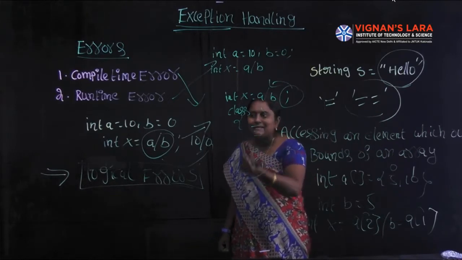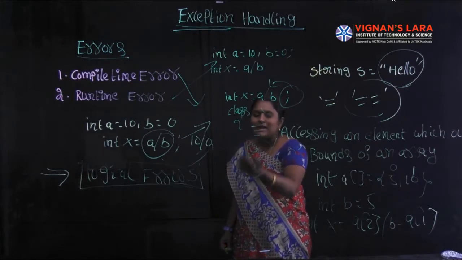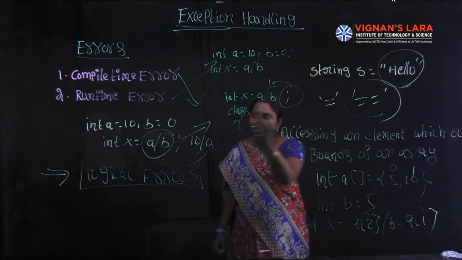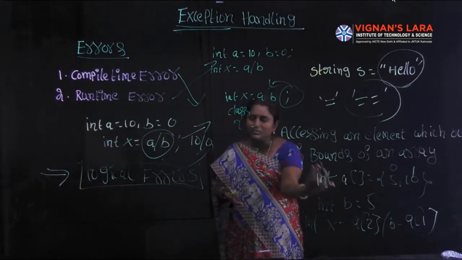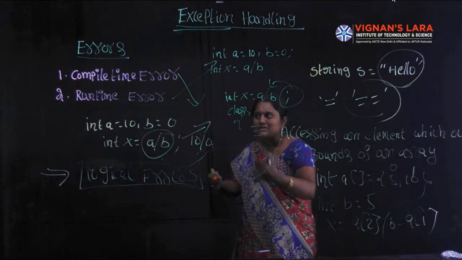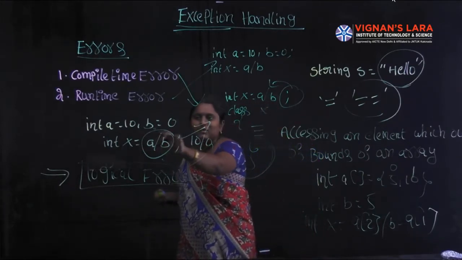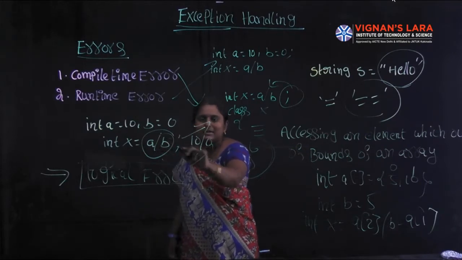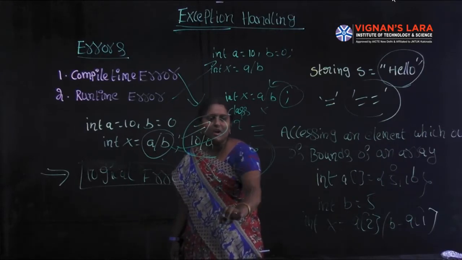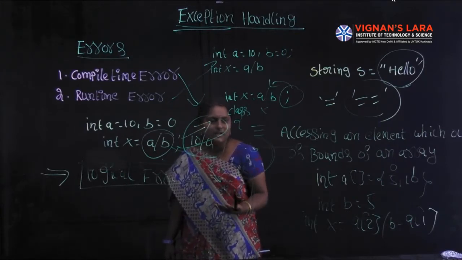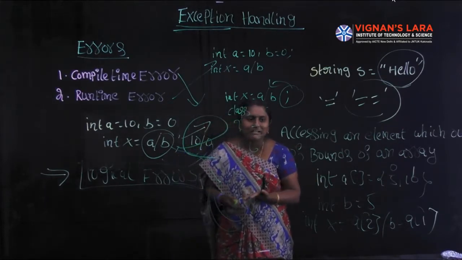Logical error means we are writing a wrong logic which leads to a wrong output. Suppose here I am writing statements: int a = 10, b = 0, x = a / b. It is a wrong logic, which leads to a wrong output. So it is called a logical error. Logical error means any wrong logic which leads to a wrong output.